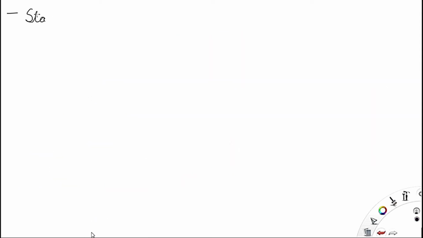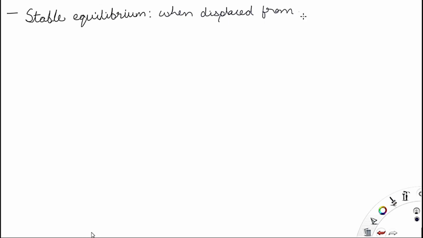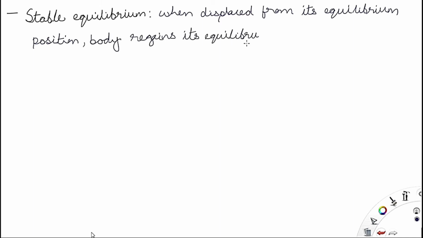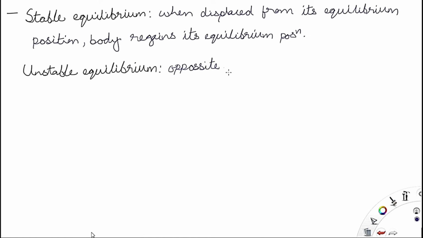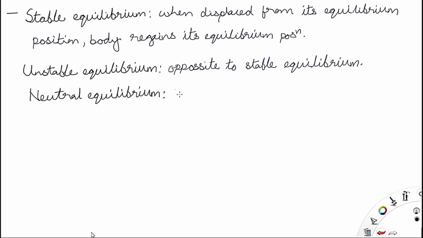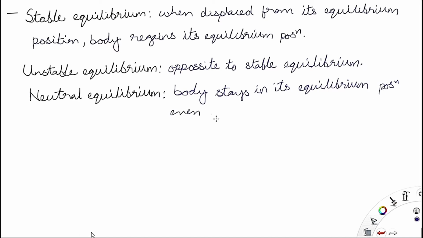Now the types of equilibrium. There are three types of equilibrium. First is a stable equilibrium, second is unstable equilibrium, and third is neutral equilibrium. A stable equilibrium is the type in which when you move the mass, it still achieves its equilibrium position, as happens in the case of springs. Springs are displaced from their initial position and restoring forces bring it back to its same position.